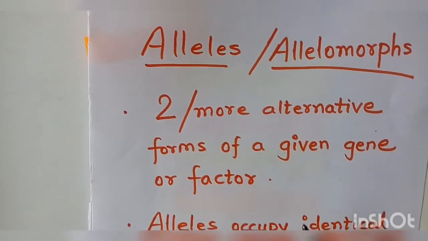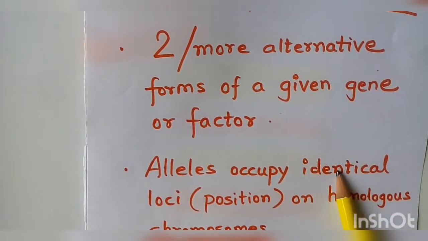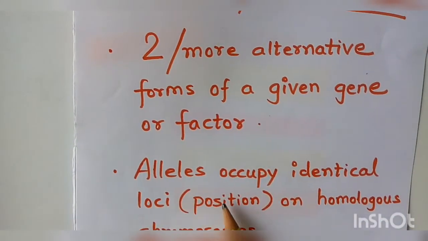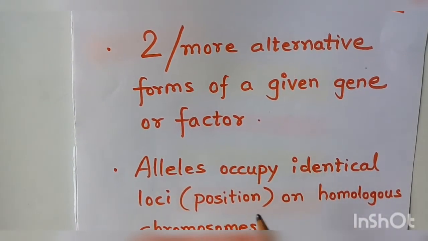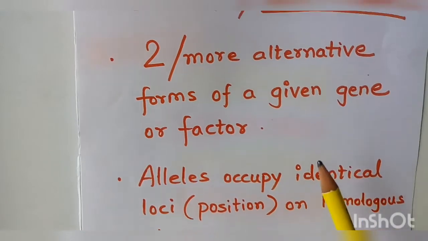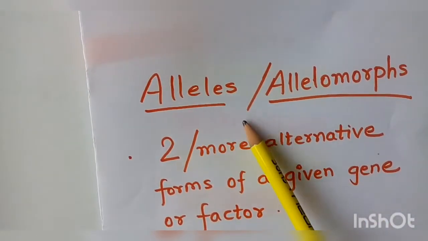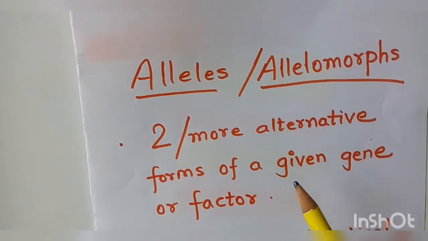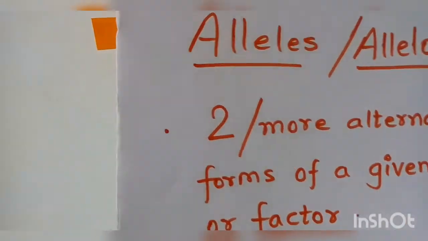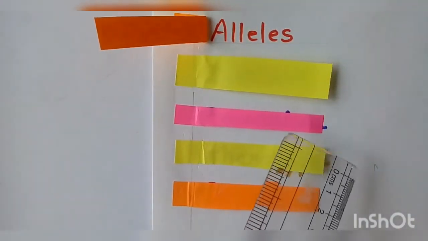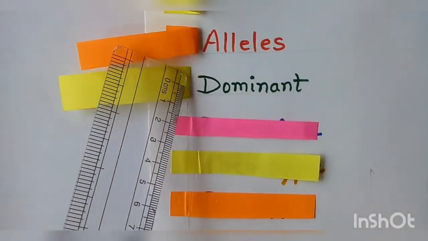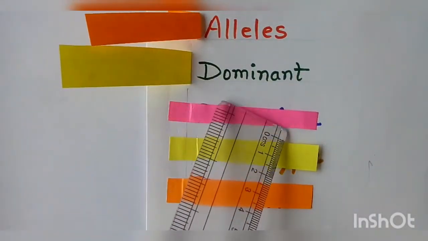Now these alleles occupy identical loci, loci means position, on the homologous chromosomes, that is similar chromosomes. So these alleles are responsible for the character.